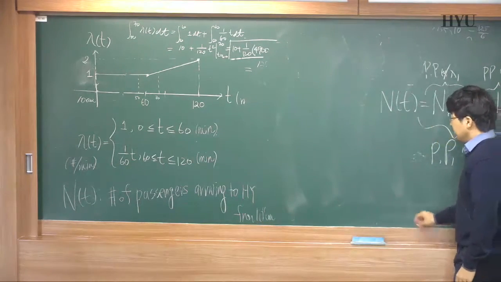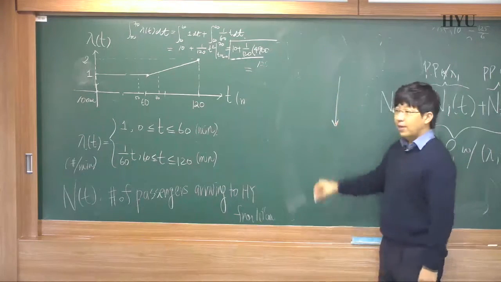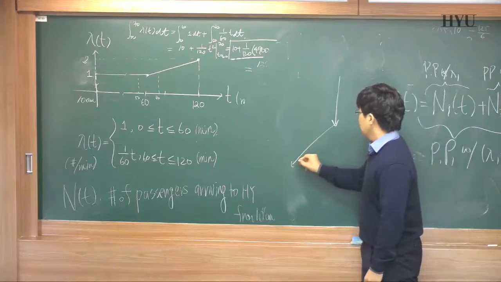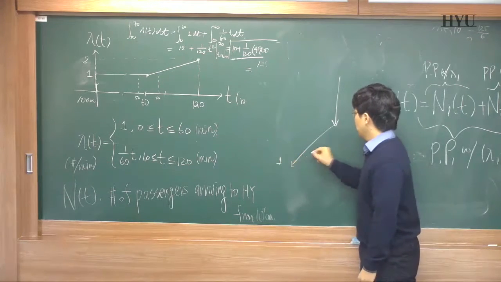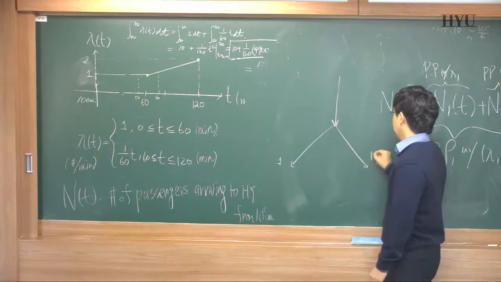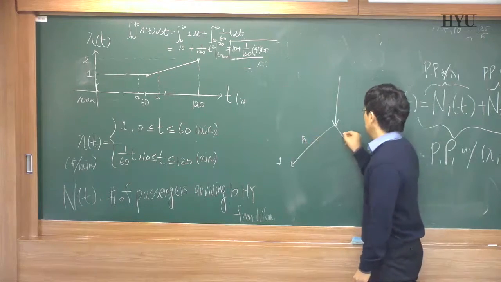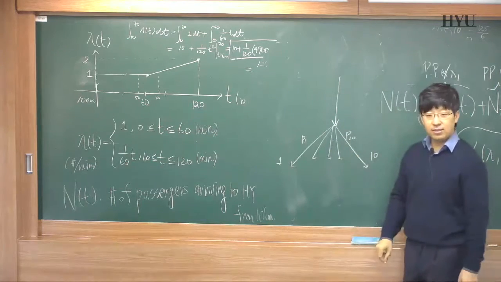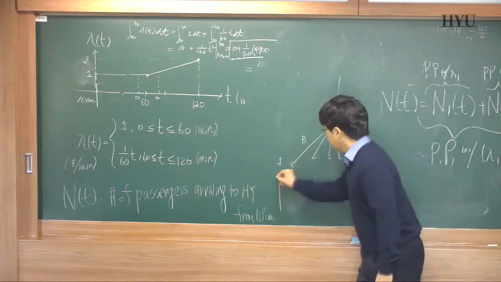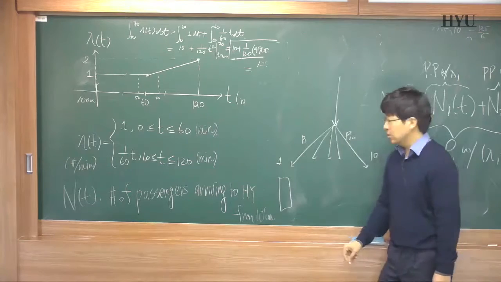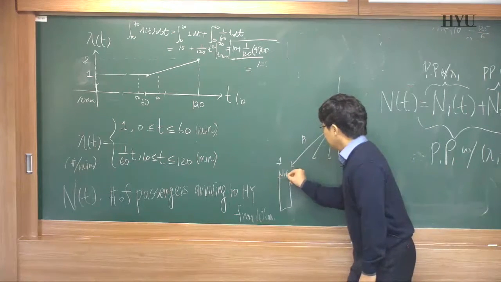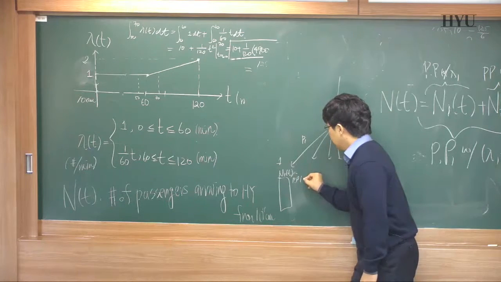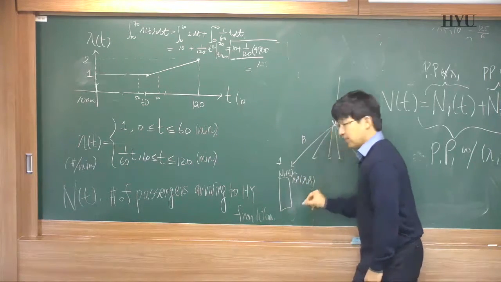So customers enter the system, like a theater, and then are split into room 1 to room 10 with probabilities P1 to P10, and so on. In front of each room, you can check the number of customers, but this one is actually a Poisson process with rate lambda P1.